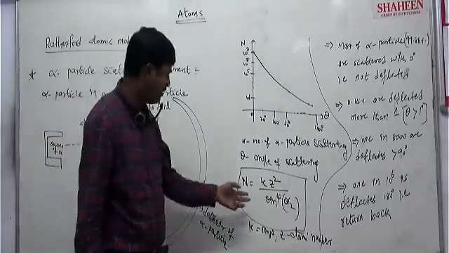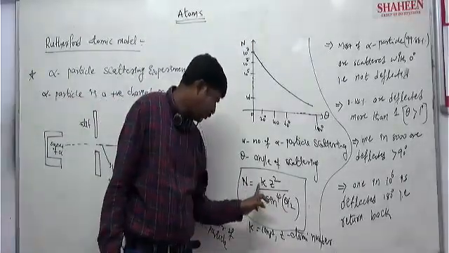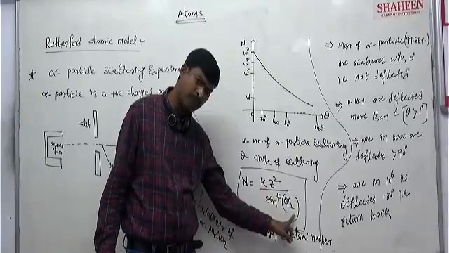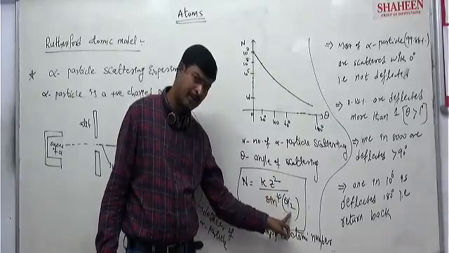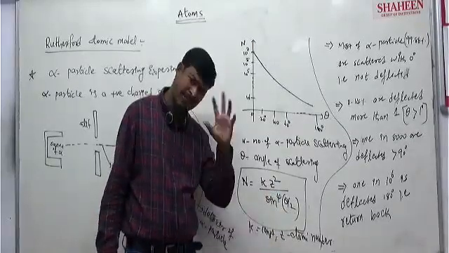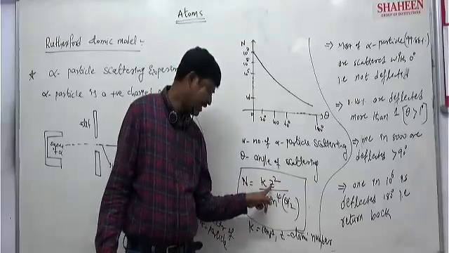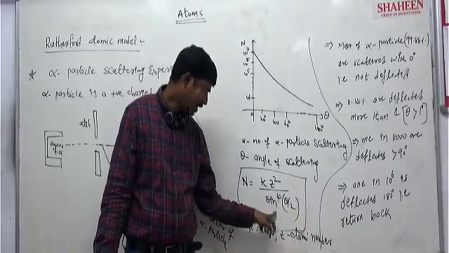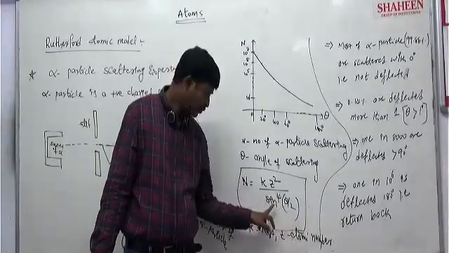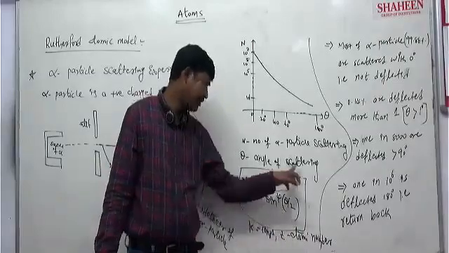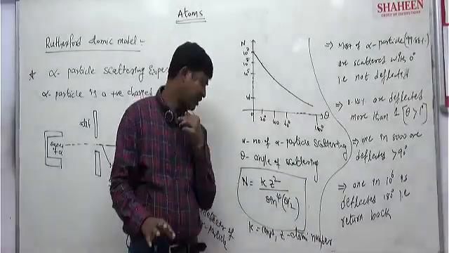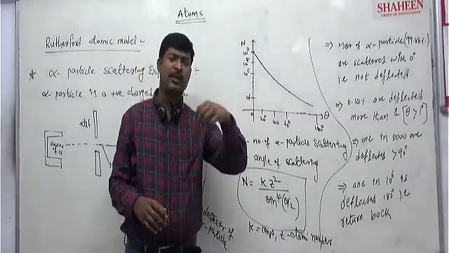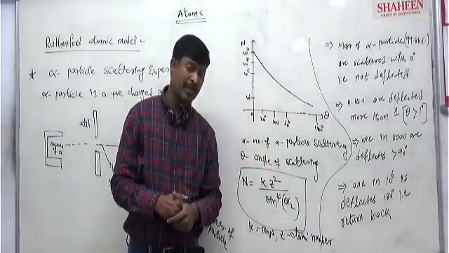The formula is N equals K Z squared by sine to the power 4 of theta by 2. K is a constant value; they will give it in the question, not a problem. Z is the atomic number, which generally you know. Theta is the angle of scattering. Most of the questions related to this formula will come based on the angle of scattering only, like this: at this angle, this many alpha particles are scattering.